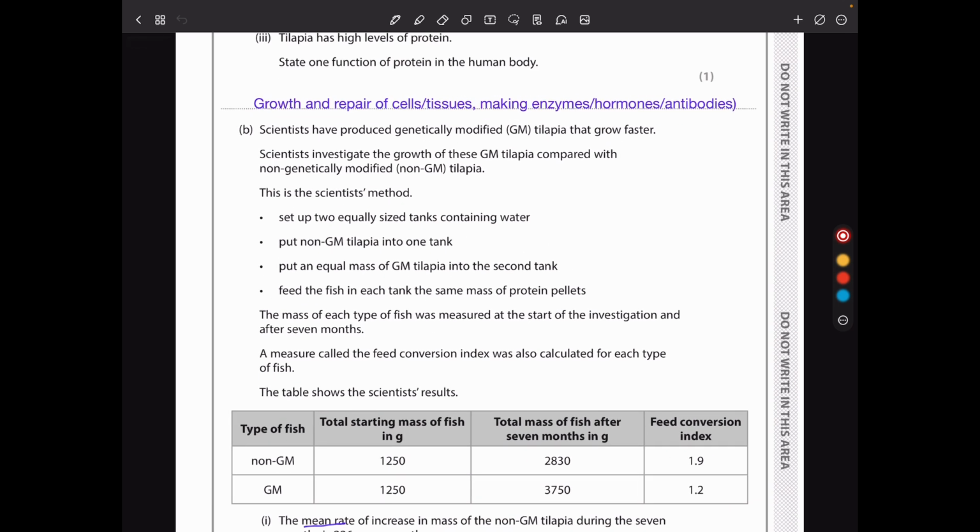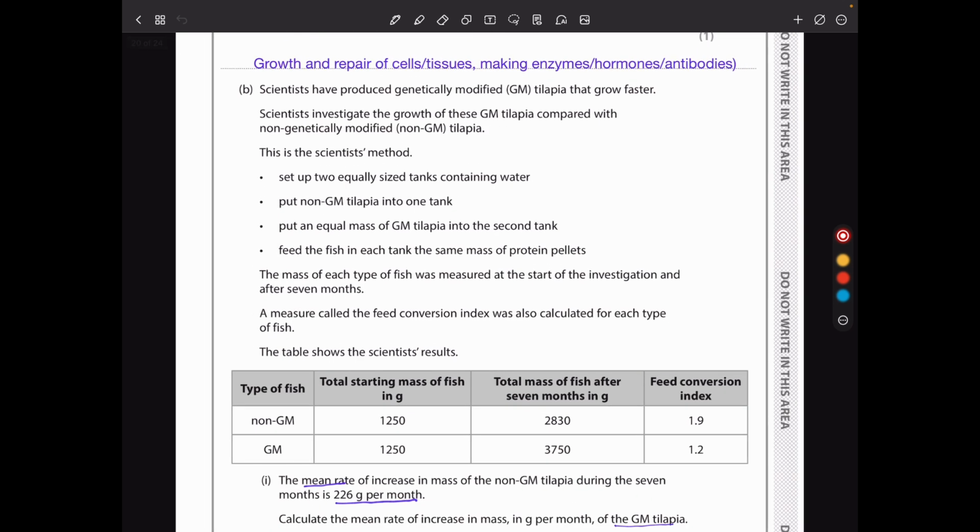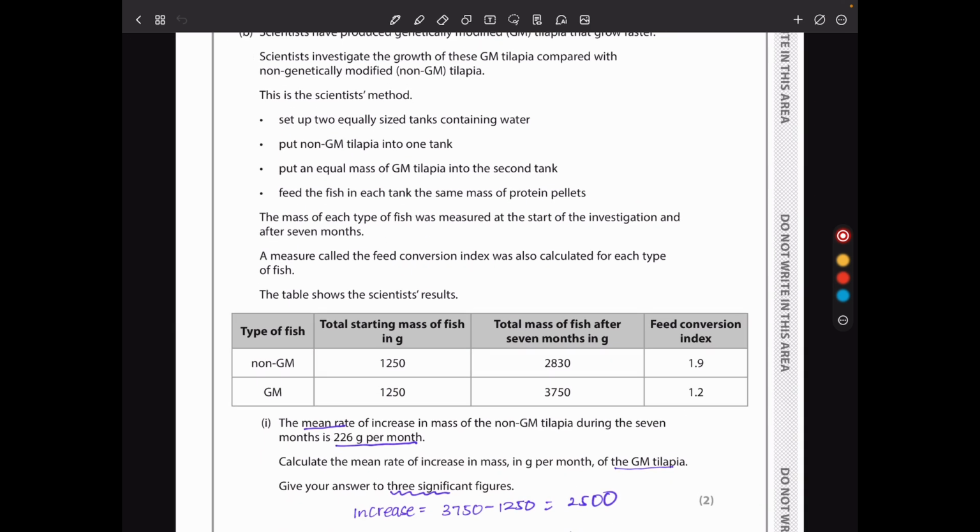Then in part B, scientists have produced genetically modified tilapia that grow faster. Scientists investigate the growth of these GM tilapia compared with non-genetically modified tilapia. This is the scientist method. Set up 2 equally sized tanks containing water. Put non-GM tilapia into one tank. Put an equal mass of GM tilapia into the second tank. Feed the fish in each tank the same mass of protein pellets.